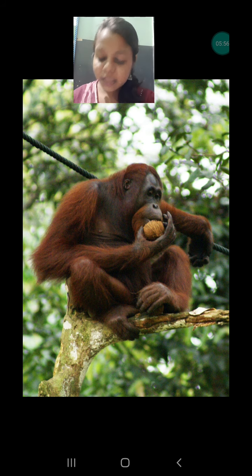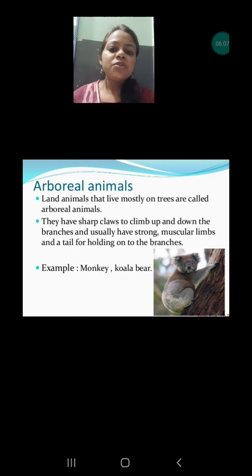Second, as you can see, it is the orangutan. These orangutans spend most of their life on the trees only. They love to spend the time on the trees. So let's recall all these adaptations which are found in the arboreal animals one more time. Land animals that live mostly on trees are called arboreal animals. It's not that arboreal animals cannot live on the land. Of course they can live, and they have lungs as a breathing organ as well.